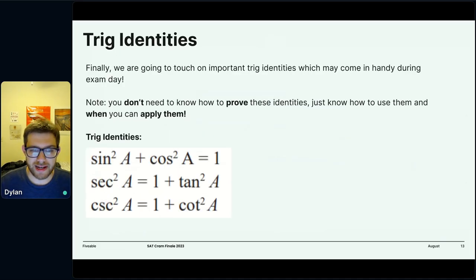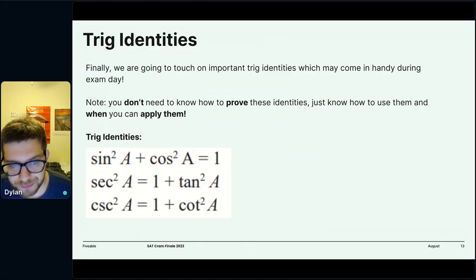There are a few trig identities as well, relationships between these functions that are important to know. You won't need to know how to prove these, right? There are no proof questions on the SAT, but they're very useful just in understanding them. So the big one is called the Pythagorean identity, right? And that tells us that sine squared plus cosine squared equals 1. You can think this out if you are familiar with a unit circle. This should feel trivial by applying the Pythagorean theorem to any angle on a unit circle. But again, we're not here to prove.